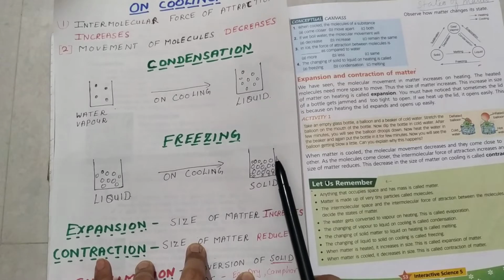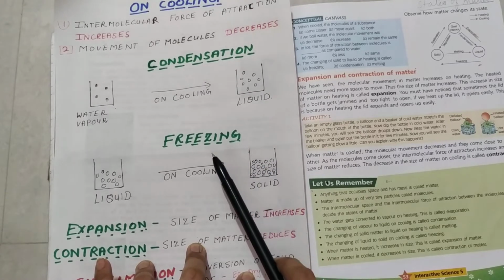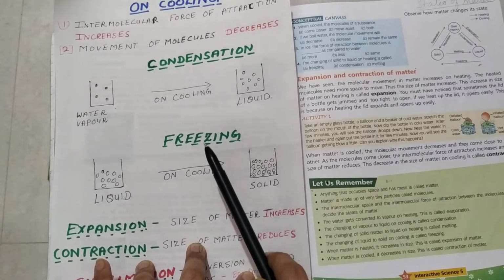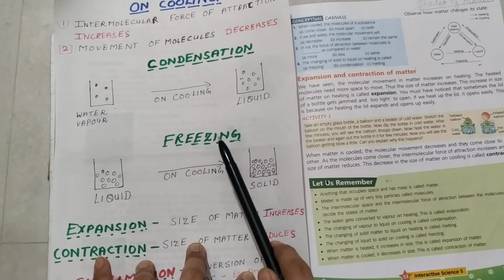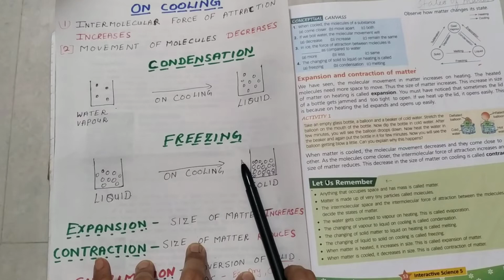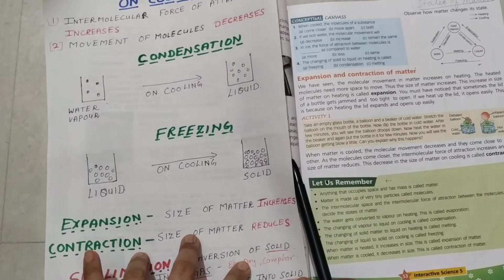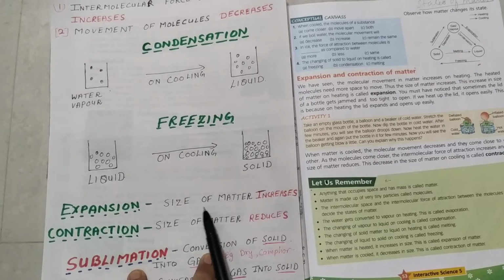Clear, children? So I hope the ways in which matter changes, evaporation, condensation, freezing, melting, are now clear to you, how each takes place. Children, now one more thing is there: expansion of matter.